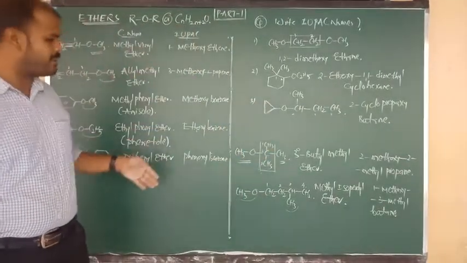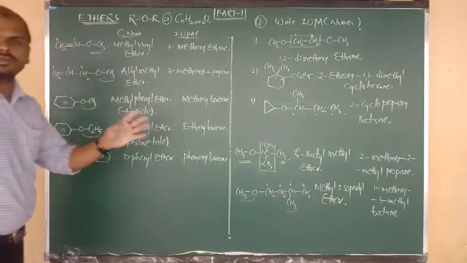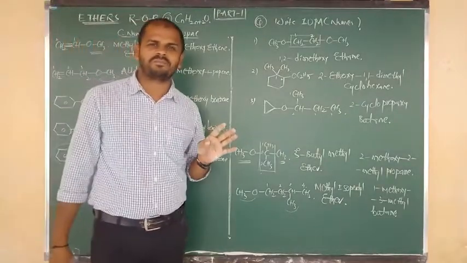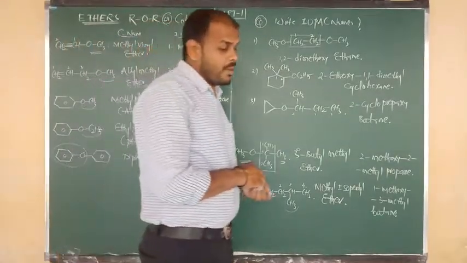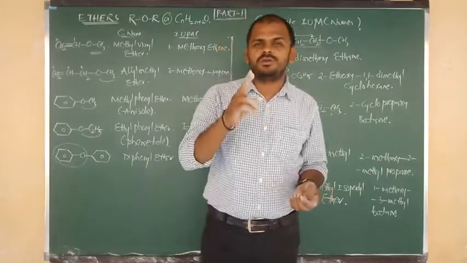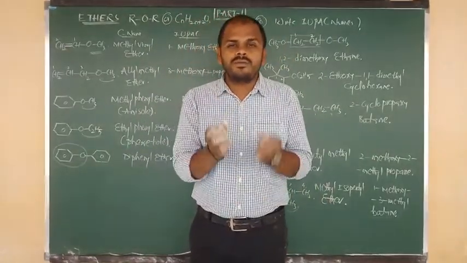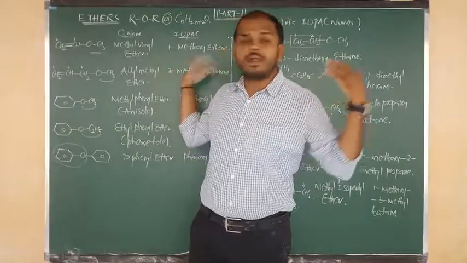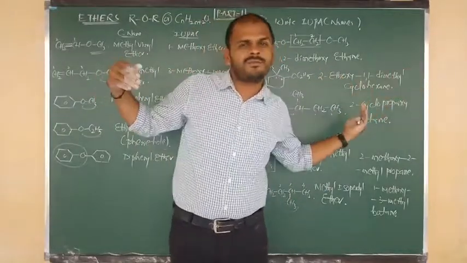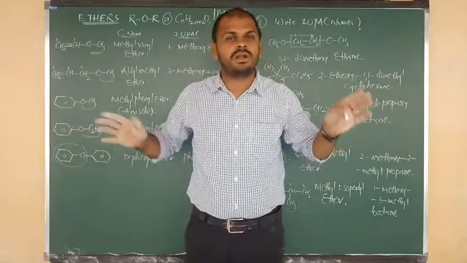We have seen how to write the common names and IUPAC names. So many examples of ethers I have given to you, beta. Okay? Good. And in tomorrow's class we are going to discuss a very important topic, beta: nomenclature of cyclic ethers. These are all open ethers, maybe aliphatic, maybe aromatic, maybe unsaturated, whatever that may be.